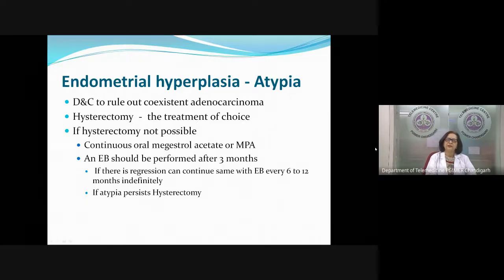However, if in any patient, due to comorbidities or any other problem, hysterectomy is not possible, then we give them oral Megestrol acetate. Why Megestrol? Because it is more effective than the medroxyprogesterone acetate. High doses we give, and EB has to be performed after 3 months. If it regresses, we can continue the same and do EB again after 6 to 12 months. But if it persists, she should have hysterectomy.